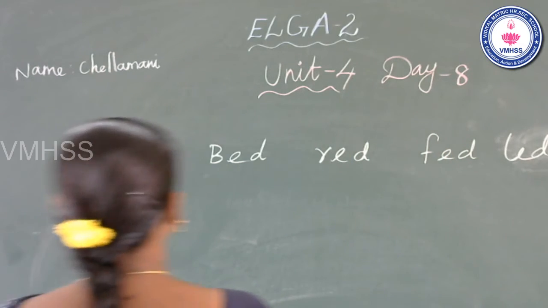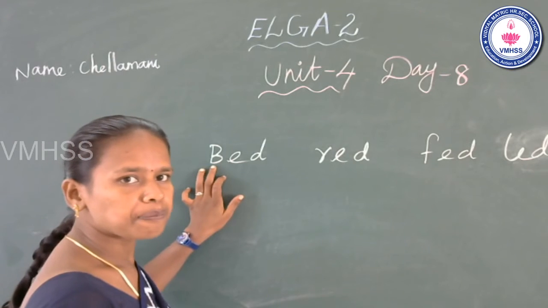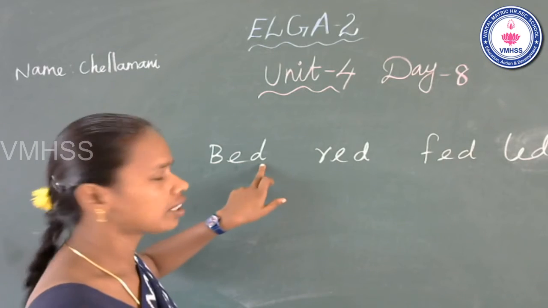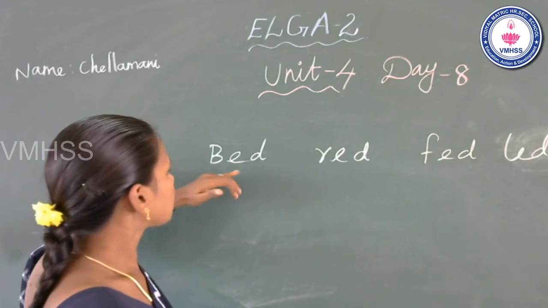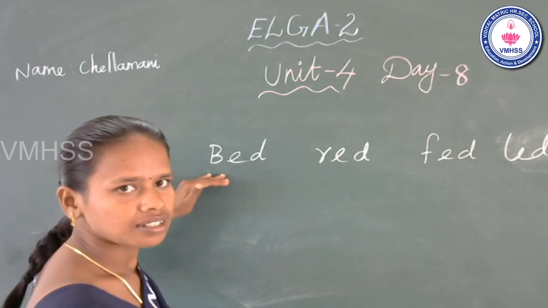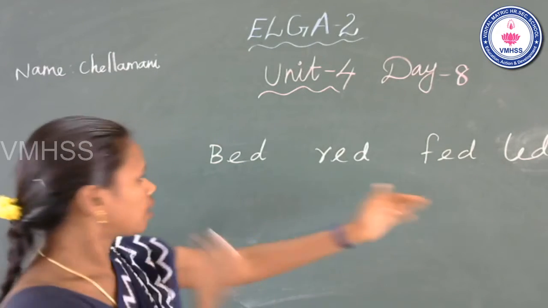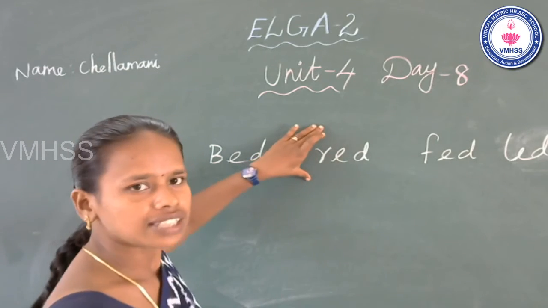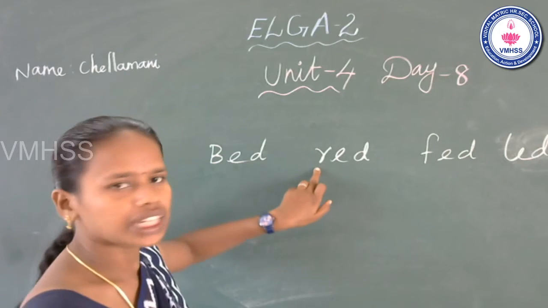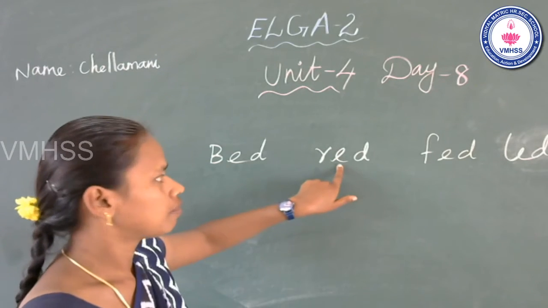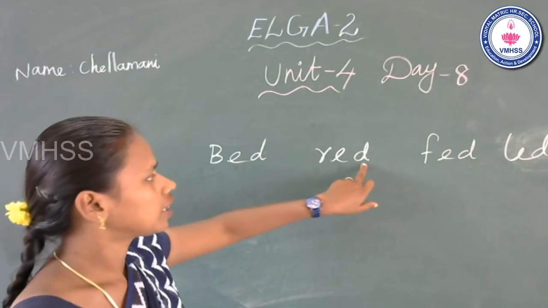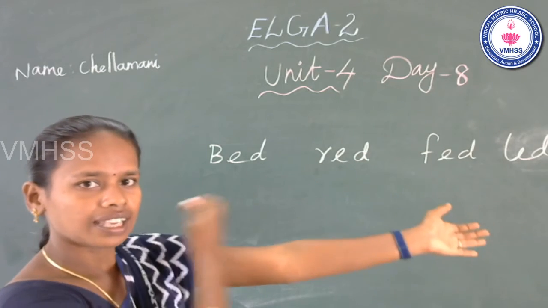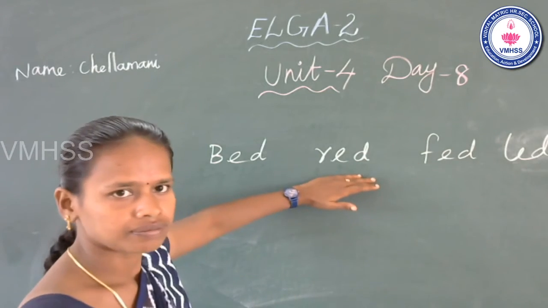See the first word, beginning b, middle a, end d, b, a, d, bad. What is the word? Bad. B, a, d, bad. See the second word, red. Beginning r, middle a, end d, r, a, d, red.